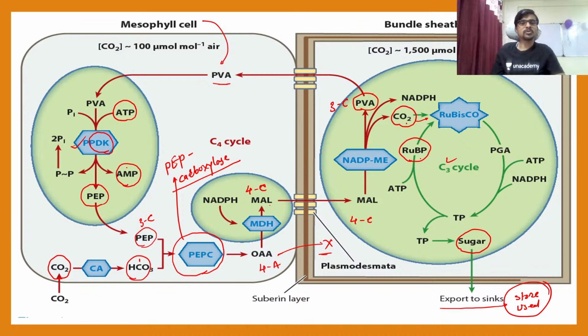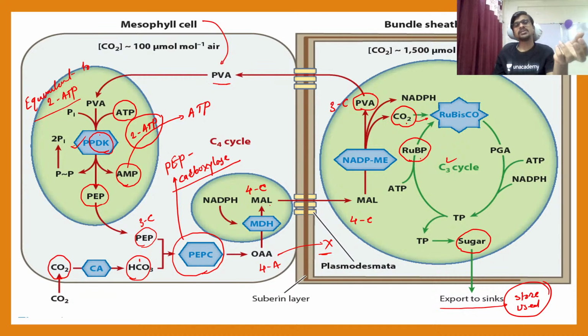So if you want to convert this AMP into ATP again, you require 2 ATP. So the conversion of AMP into ATP requires 2 ATP, and that's why you can say this PPDK uses the energy which is equivalent to 2 ATP. 2 ATP च्या equivalent energy use करते. म्हणजे C4 pathway always requires more amount of energy as compared to the C3.